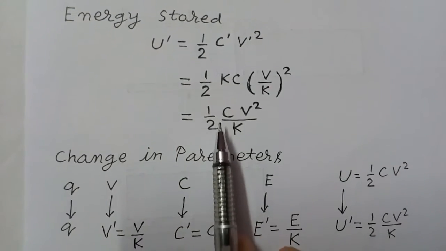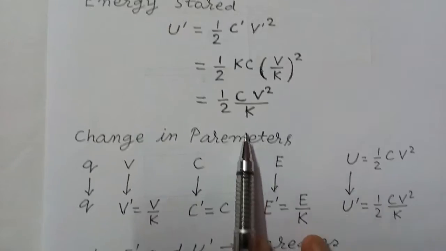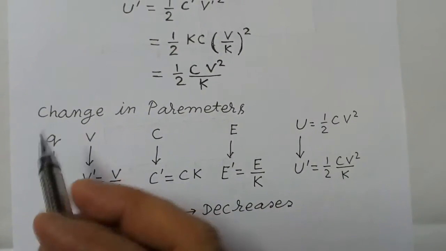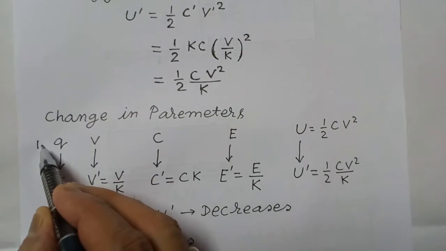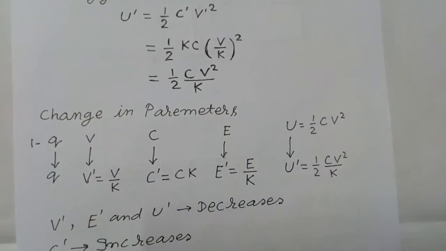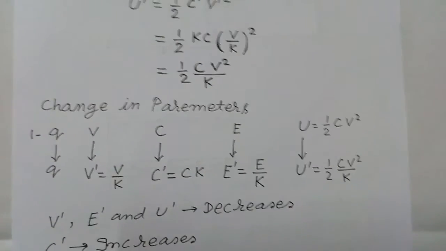Energy stored becomes half CV square by K. So energy stored also decreases. So change in parameter after charging the capacitor, battery is disconnected and dielectric slab is inserted between the space.